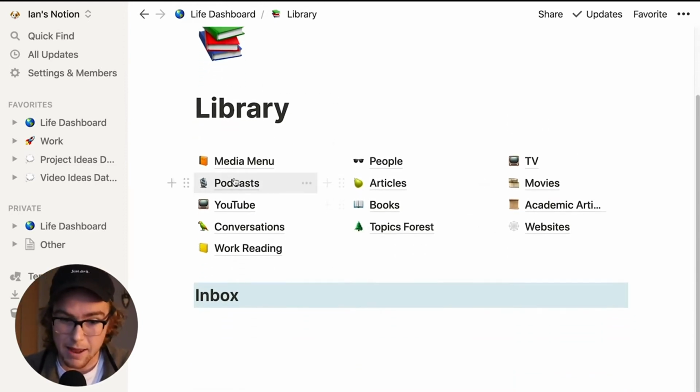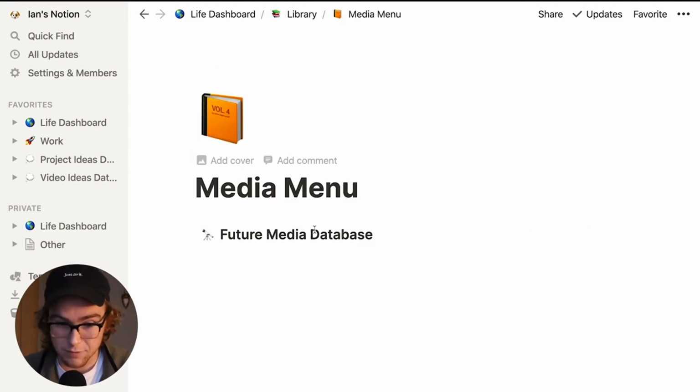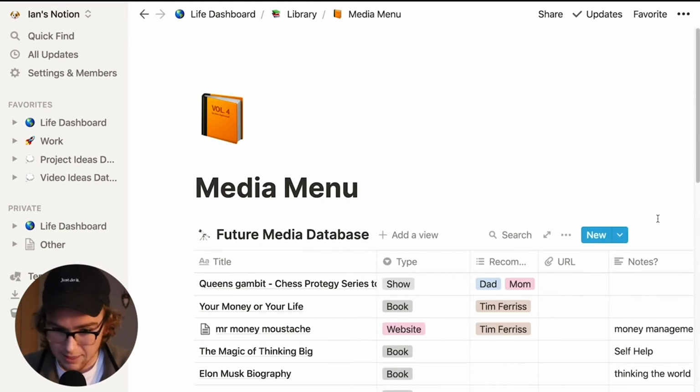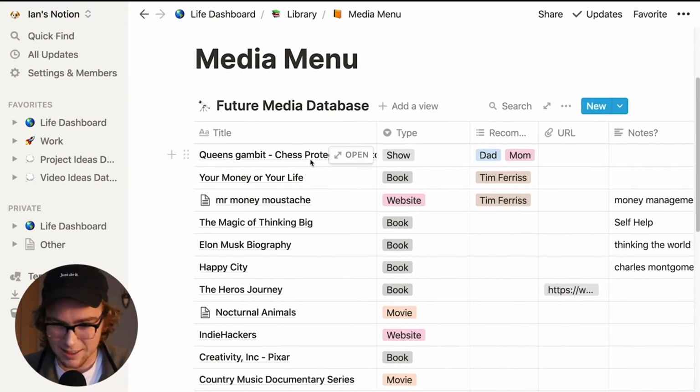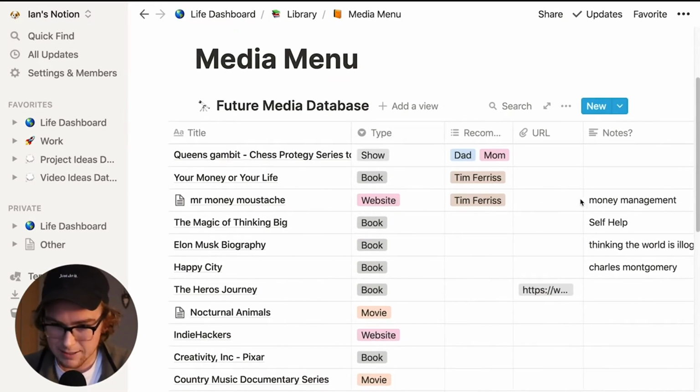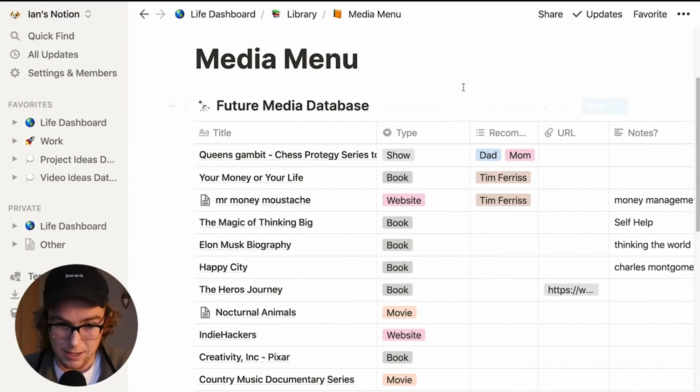And so the media menu is things that I want to watch in the future. And so whenever anyone recommends anything, I put it in here. I say the title of the thing, the type of thing, who recommended it. And it's really easy to create databases like this.